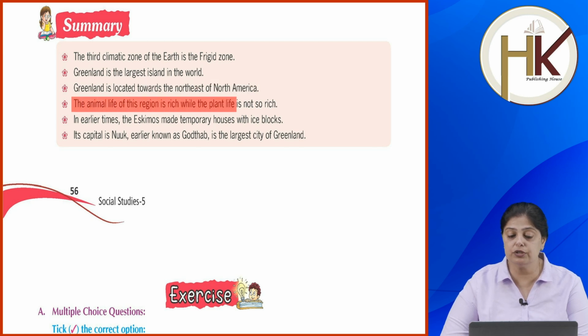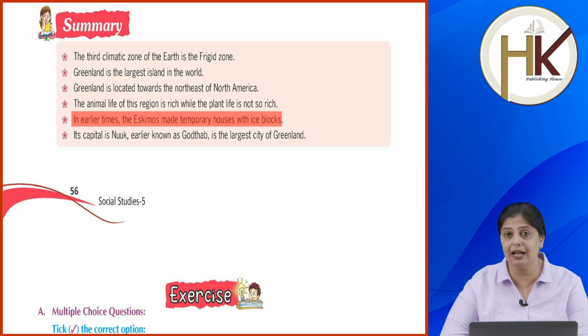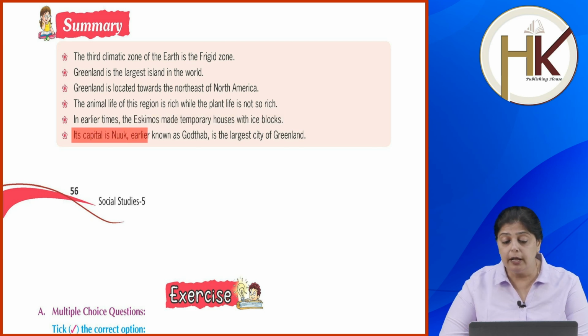Animal life of this region is rich, while plant life is not so rich. In earlier times, Eskimos made temporary houses with ice blocks. Its capital is Nuuk. Earlier it was called Gotthard. Now it is the largest city of Greenland.